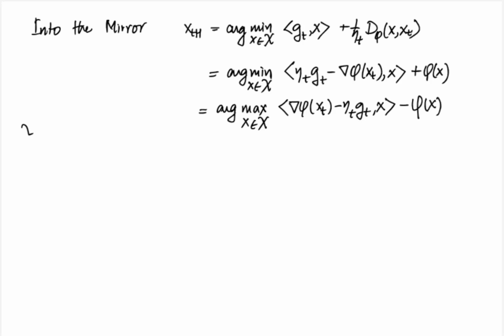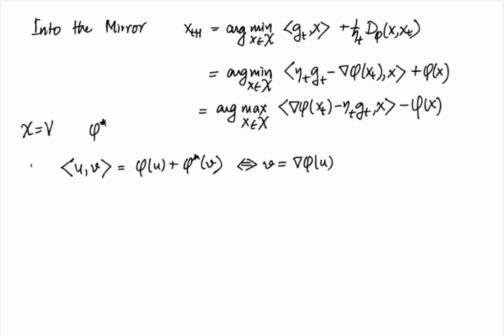For a moment, ignore the domain restriction calligraphic X. Then this should remind us of the definition of the conjugate of phi. In fact, if you recall the conjugate subgradient theorem, it said that inner product of u comma v is equal to phi u plus phi star of v, where phi star is the conjugate of phi. This is equivalent to v equal to gradient of phi at u, which is equivalent to u equal to gradient of phi star at v. Here we are using gradient because we have assumed that phi is smooth.